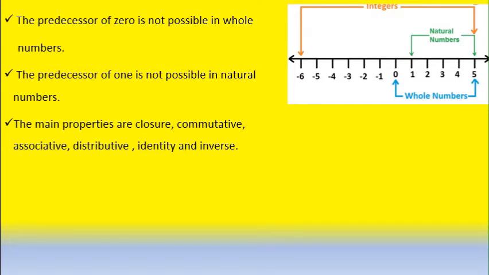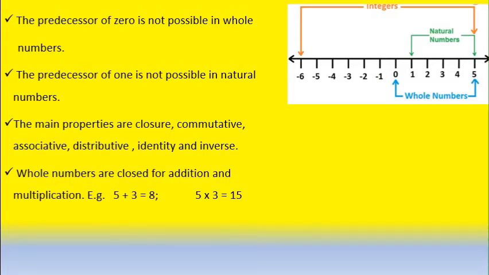But for all the arithmetic operations, it is possible, children? No. Whole numbers are closed only for addition and multiplication. See this example, children. Here we have taken 5 and 3. 5 and 3 are whole numbers. And what about the answer? The sum of these two numbers, 8, that is also a whole number.